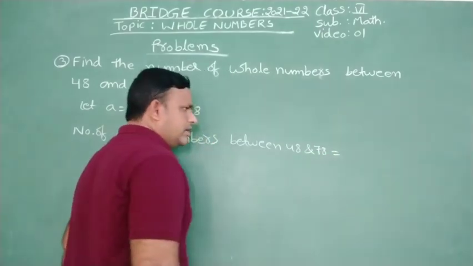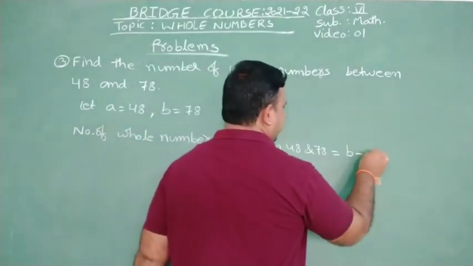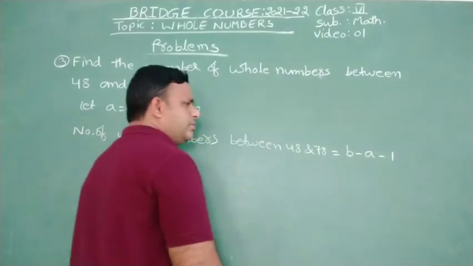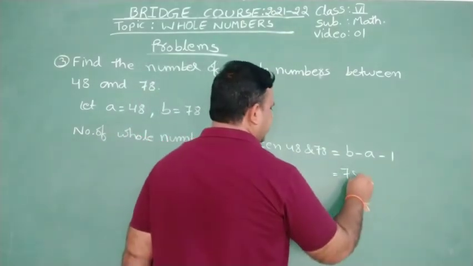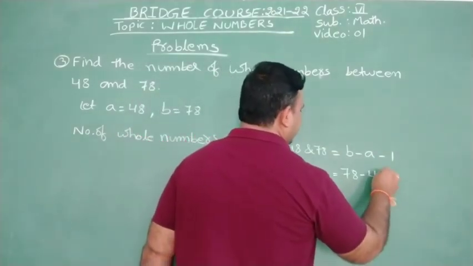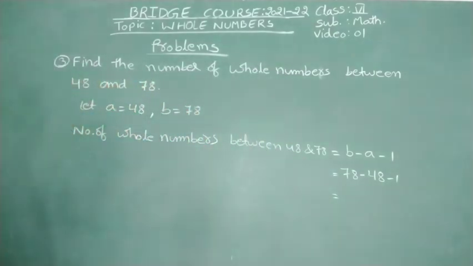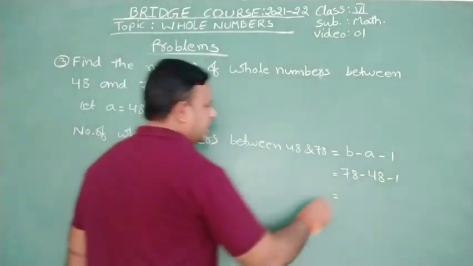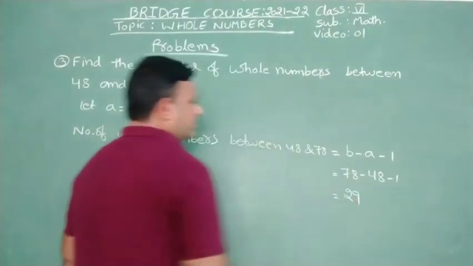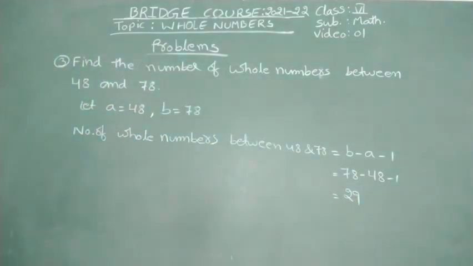So this is equal to B minus A minus 1 we have to do. B is 78 minus 48 minus 1. So 78 minus 48 is 30. 30 minus 1 is 29. Okay? Just to understand, I am writing these many steps, but simply we can do 78 minus 48, 30. 30 minus 1, 29. Very, very easy thing. Okay?